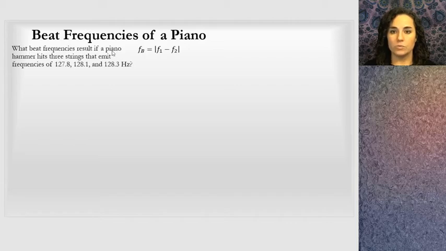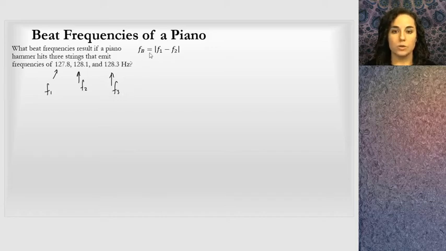What beat frequencies result if a piano hammer hits three strings that emit 127.8, 128.1, and 128.3 hertz? So at 3 times, we have these 3 sound waves being emitted, and they're going to create beat frequencies because of their own frequencies interfering with one another. And so I'm going to call this frequency 1, this one frequency 2, and this one frequency 3.